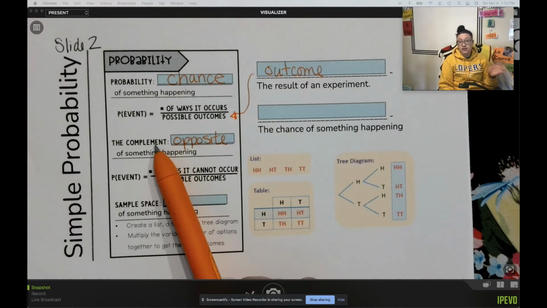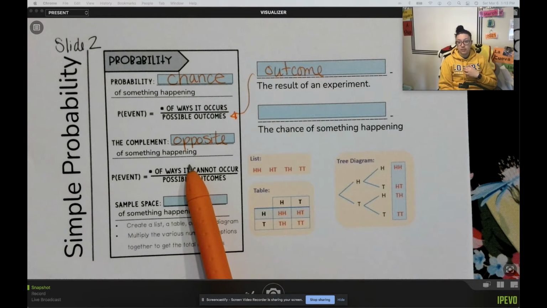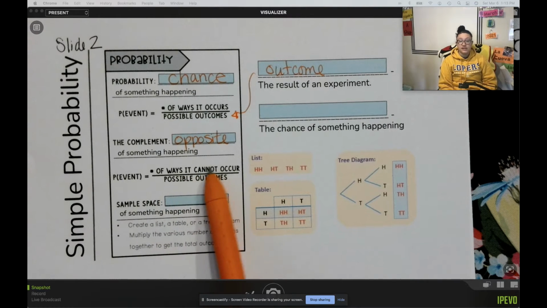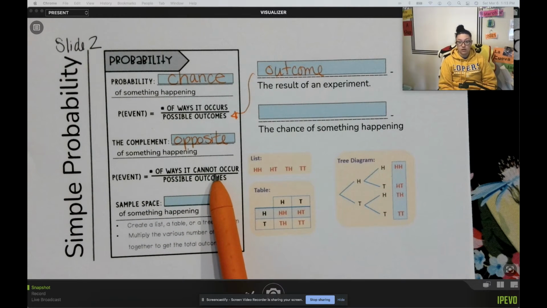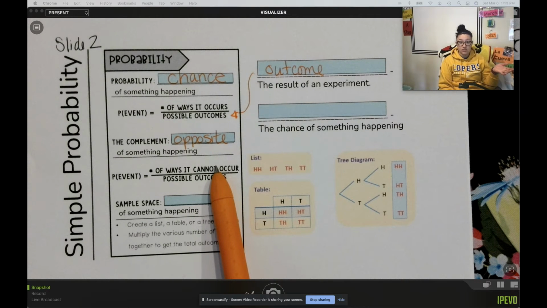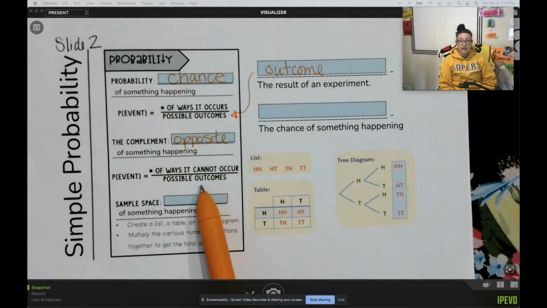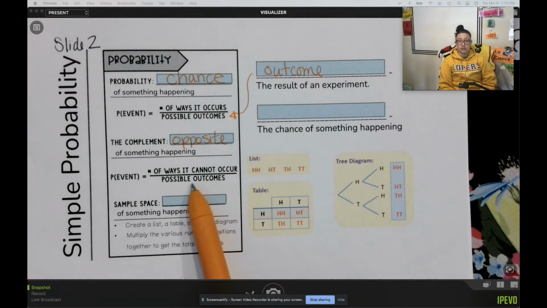So if I'm looking for the complement of flipping heads, I would look for the probability of finding tails. So the way that we see that is the number of ways that something cannot occur. So not getting heads, my other option would be getting tails. And then again, that's out of the total possible outcomes, the possible results of an experiment.